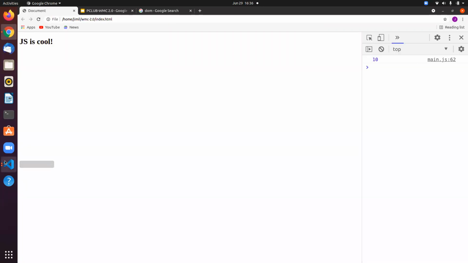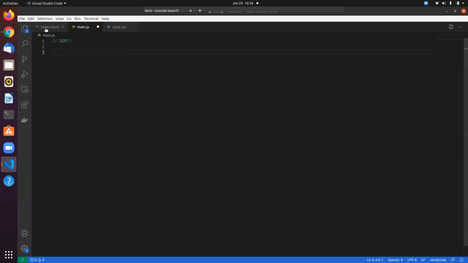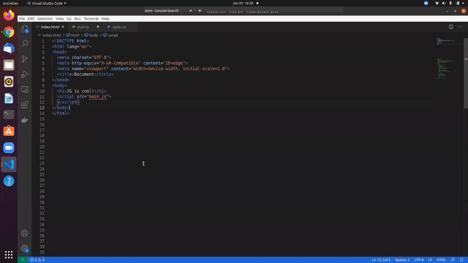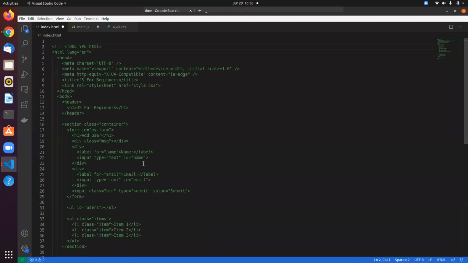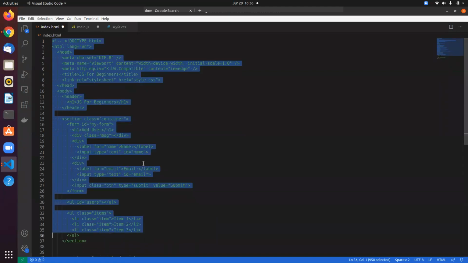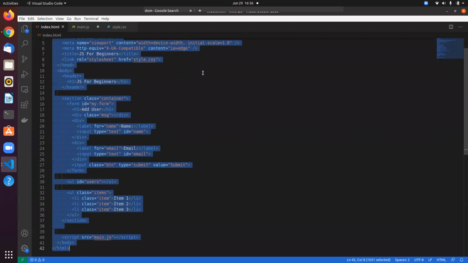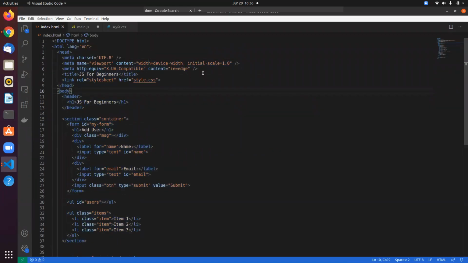So in my case, I have some predefined code that I wrote. This is a simple HTML file. I hope you understand HTML.